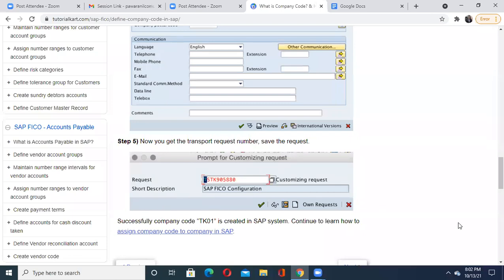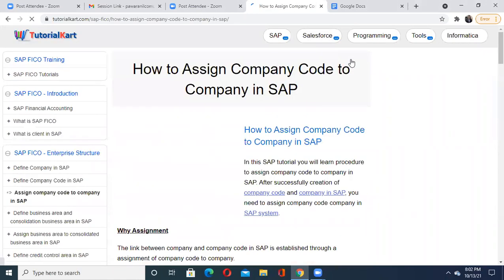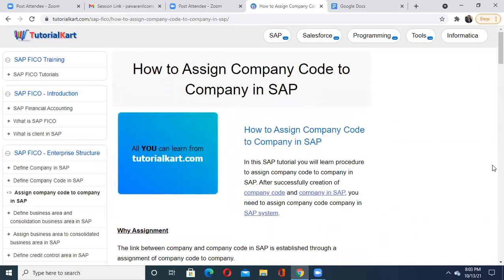Up till now we have seen two steps in your module. First is defining a plant, second is defining your company code. Now once it is done, the next step you have to do. It's very important. I'm trying to show you the details step by step, because these are the details expected from any consultant. And if you want to start your own business also, you should get an idea: these are the cycles. First I have to define my organization. Then based on that I have to get a company code, so it is uniquely identified in the entire world. Now if I have the company code, then what to do?